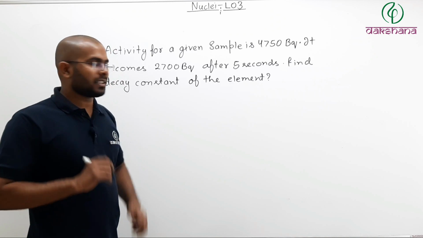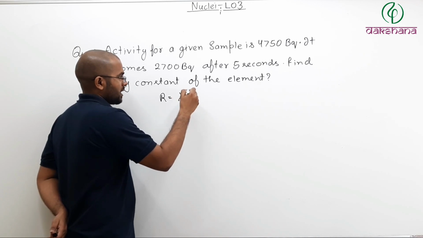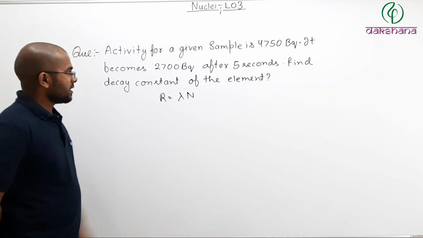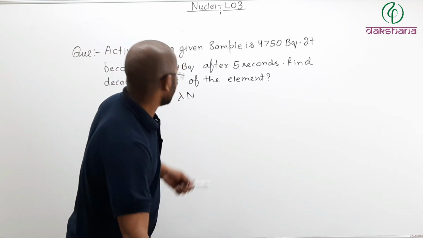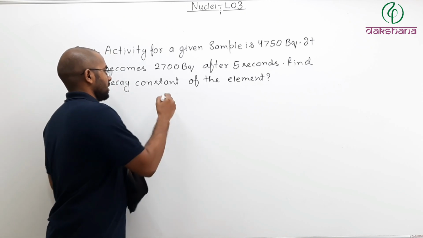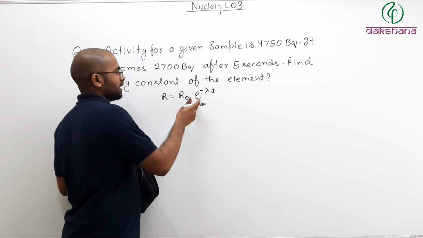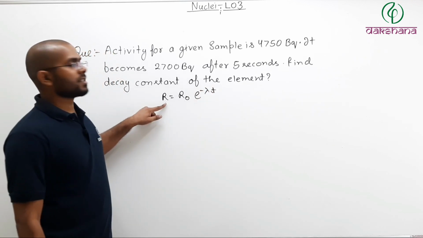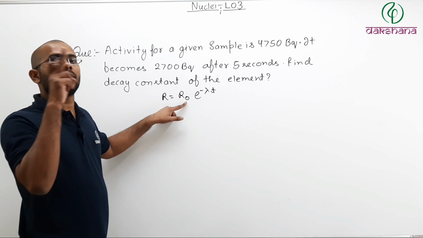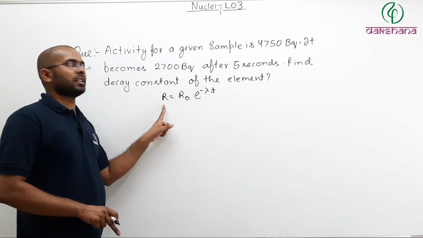Now, what is activity? R equals lambda times N. That is the equation. But in this equation, there is no use of time. Then how do we write? We will use the other equation. Which equation? R equals R naught e to the power minus lambda t. We have this equation as well, where R is the activity at time t, R naught is the activity at t equals 0, lambda is the decay constant, and t is the time at which you have activity R.